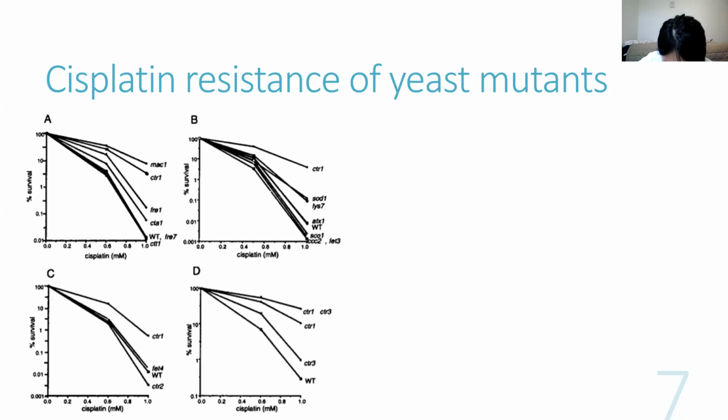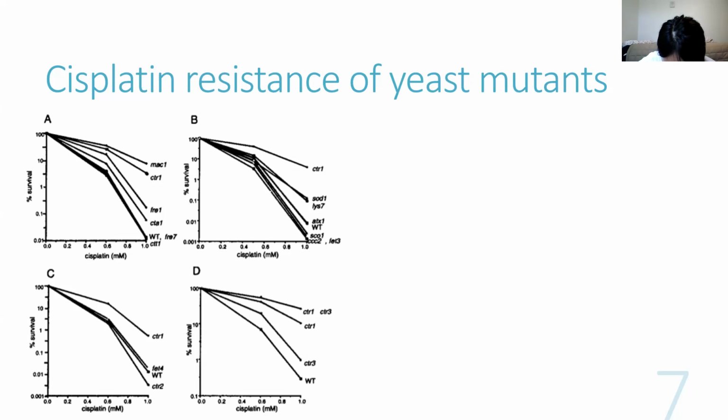The researchers also tested for involvement of other yeast copper transporters in cisplatin sensitivity: another high-affinity transporter, CTR3p, and 2 low-affinity transporters, CTR2p and FET4p. Deletion of CTR2 and FET4 did not affect cisplatin resistance.